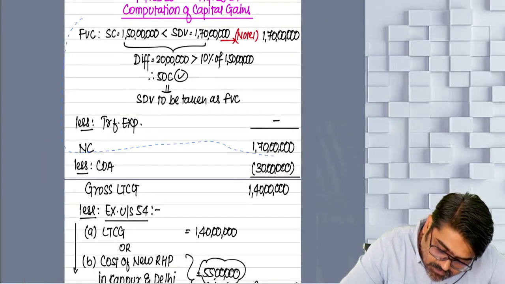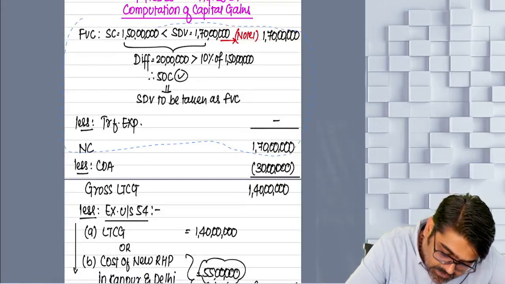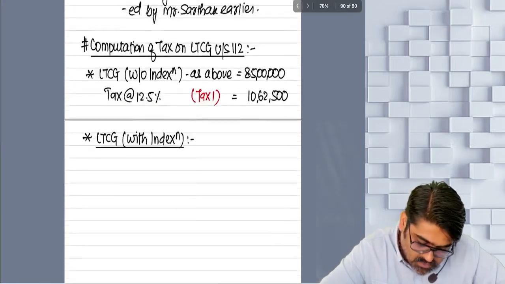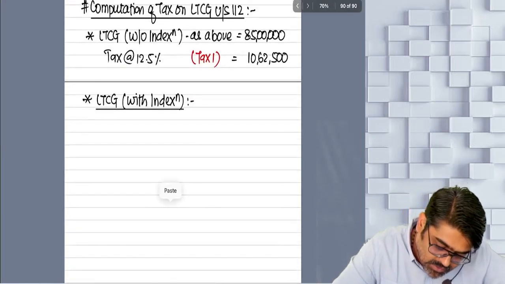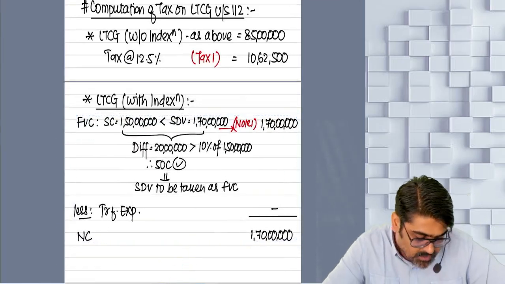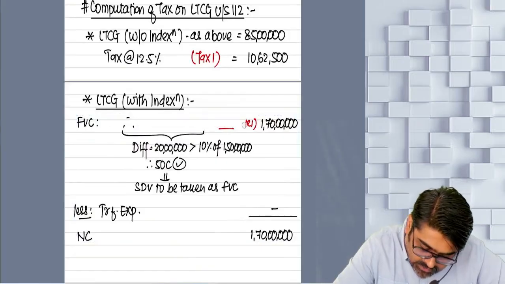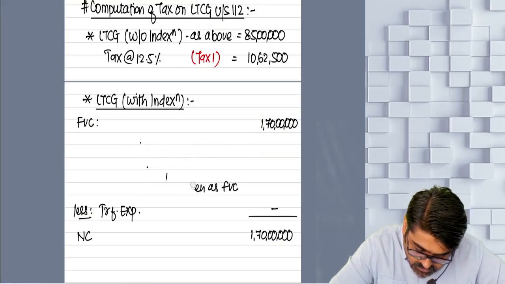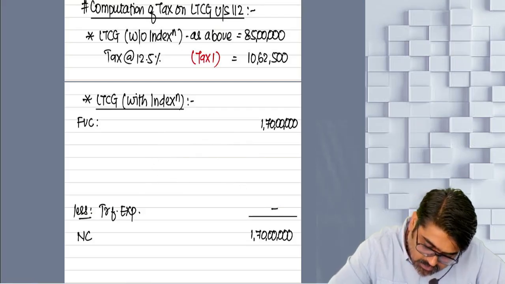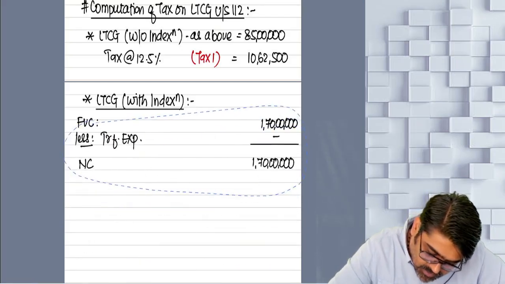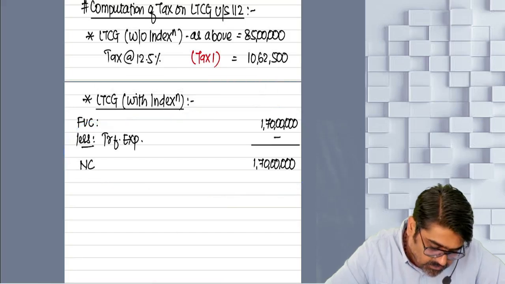But instead of cost of acquisition, you are going to write indexed cost of acquisition. Right now, no need to write all these things again. Just write 1 crore 70 lakhs, because you have already written it earlier.